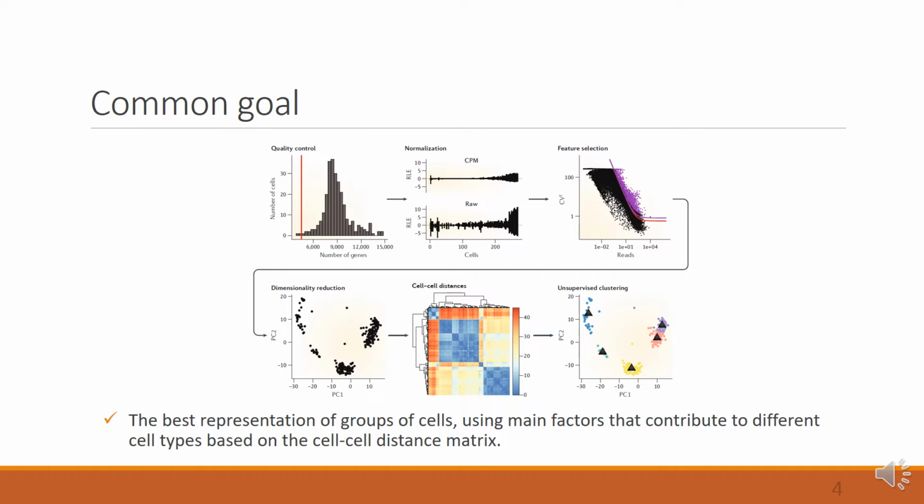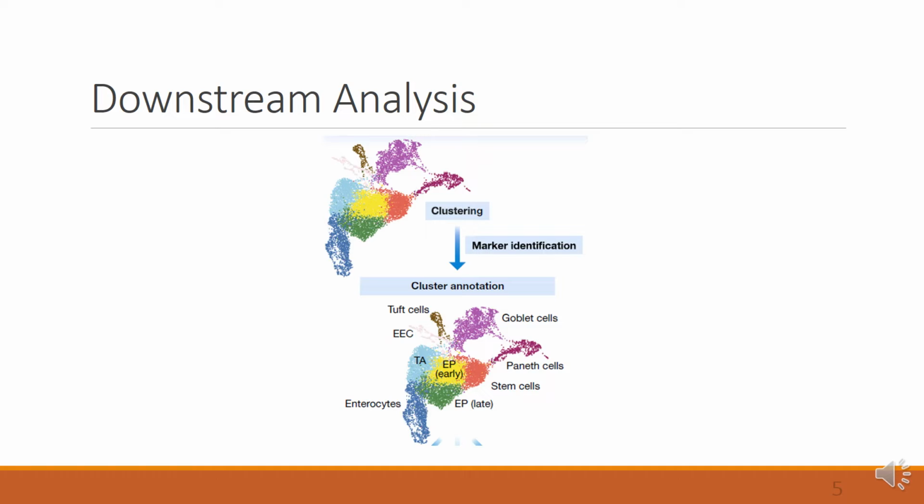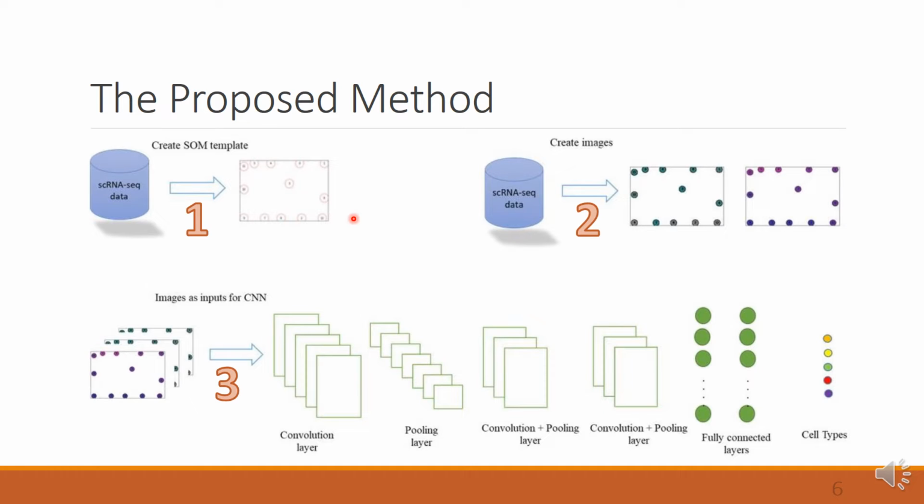There is a common goal in single-cell experiments, that is cell type clustering, trying to present the best group of cells using quantification of transcriptional differences and by calculating cell-by-cell distance metrics after some quality control and preprocessing steps. And in a downstream analysis, there is a need for cluster annotation by cell types using some marker genes. Okay, let us now describe what the main method is.